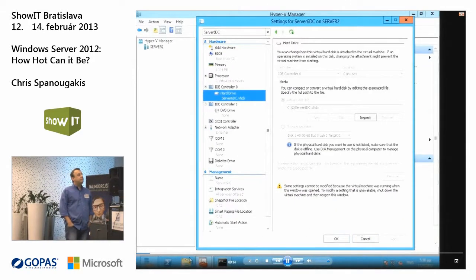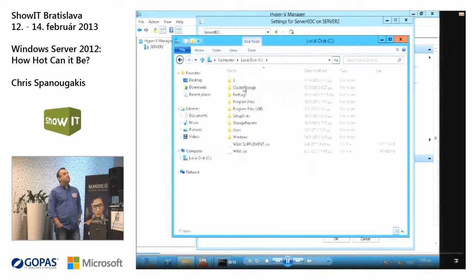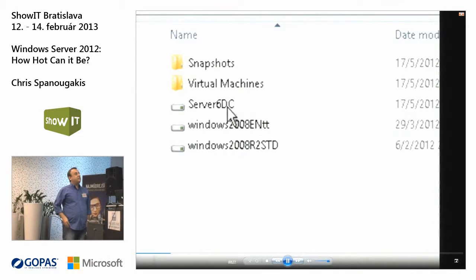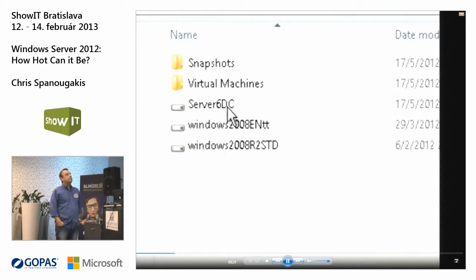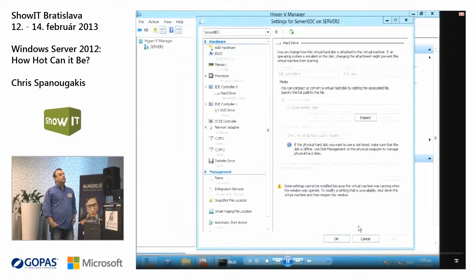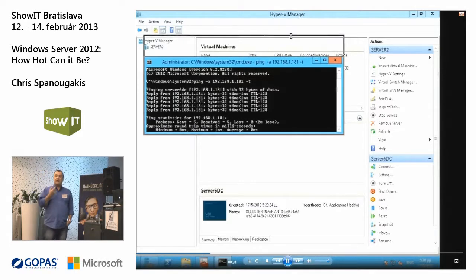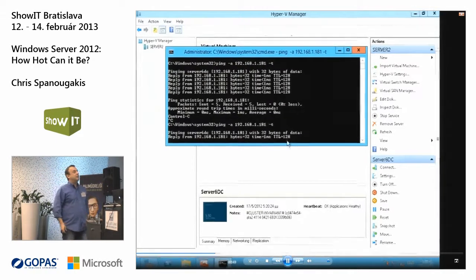Okay. And you can check it here. This is my folder called number 2. And this is my VHD file. Okay. I can go to Hyper-V Manager. First I will ping the virtual machine continuously so you can see that you will have no real downtime.